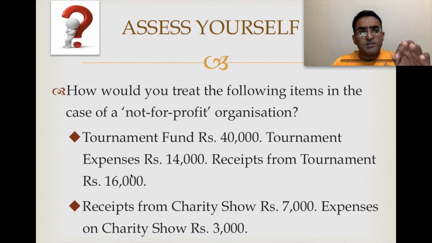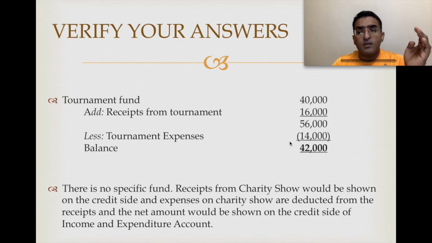Just take two more examples just to reinforce the concept. Tournament fund is 40,000, tournament expenses are 14,000, tournament receipts are 16,000. So you already have a fund of 40, you received 16, that makes it 56. You spent how much? 14. So how much are you left with? Out of 56 you spent 14, so we are left with 42. That is the answer. Now this whole calculation will be shown in the income and expenditure account, income side.